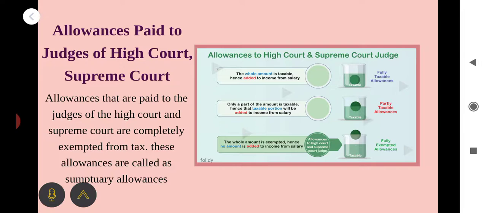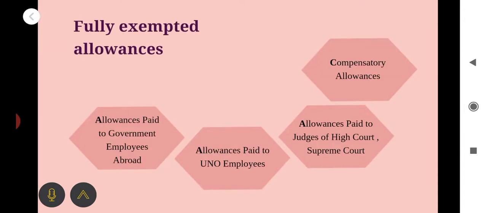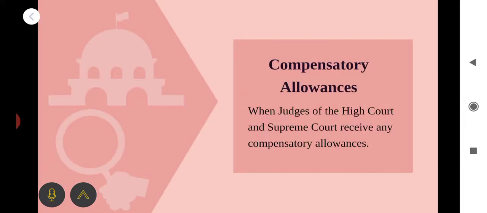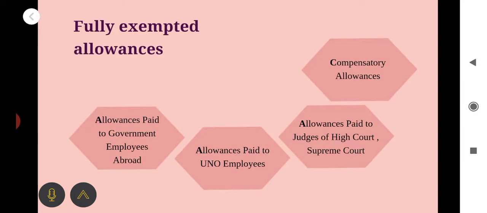These allowances are called sumptuary allowances. A question may be asked like this: what is meant by sumptuary allowances? It is an allowance paid to High Court or Supreme Court judges. Then the last one, that is compensatory allowances. Judges of High Court or Supreme Court who receive any compensatory allowances are fully exempted from tax.